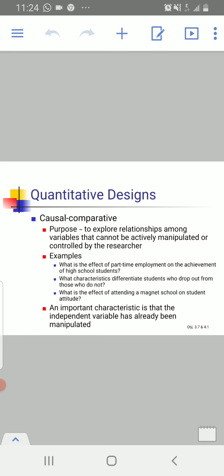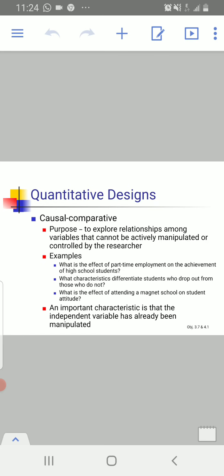We can't change this independent variable. Part-time employment is not under control. It exists, but we can't change it. So the researcher can't manipulate that particular variable. And the second variable is the student's achievement.